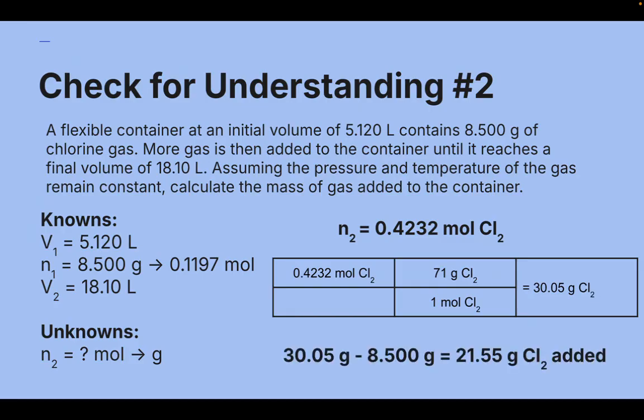And then you had to subtract from that number, since this is your final mass, your initial mass from the problem, the 8.5 grams, to figure out how much gas was added, which should come out to be 21.55 grams, rounding to 2 sig figs after the decimal because you have 2 here and 3 here, which means you need to round your answer to 2. So that is it for Avogadro's law.